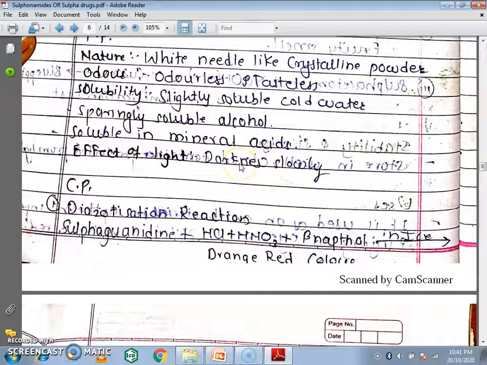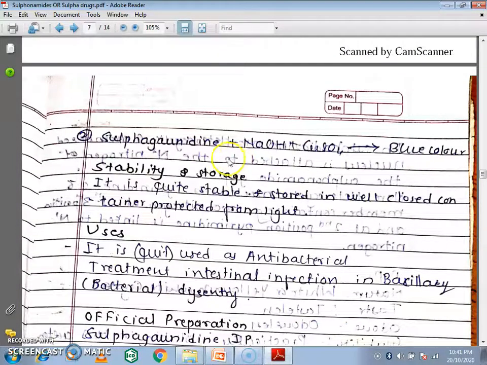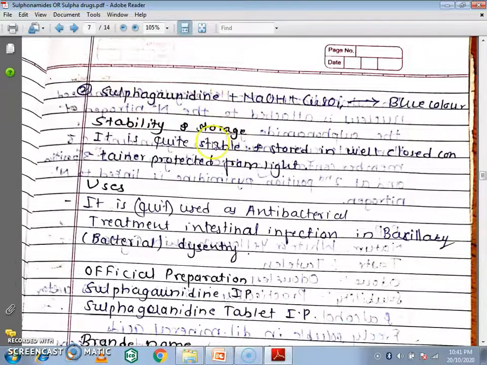Next, sulfaguanidine plus NaOH plus copper sulfate gives a blue color. These are the two chemical tests of sulfaguanidine. Next is stability and storage. It is quite stable and stored in a well closed container protected from light.